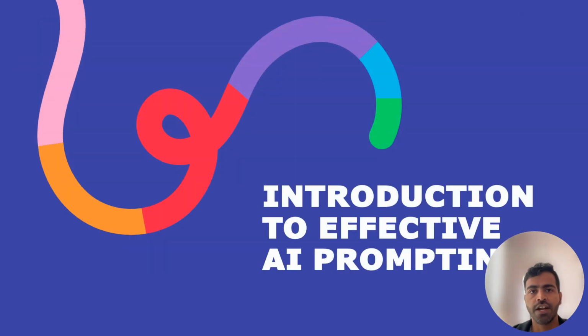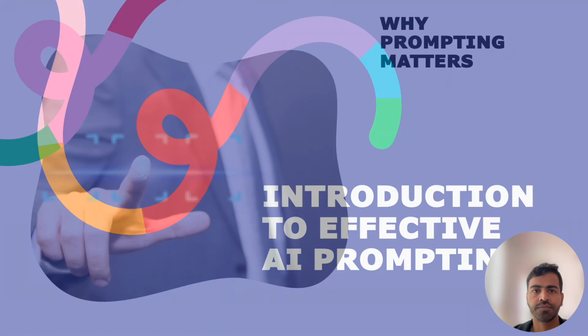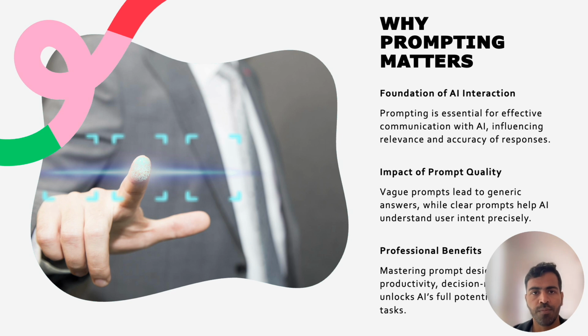AI does not understand intention, it understands input, and that is where prompting matters. Prompting simply means how you ask questions or give instructions to AI. The better you ask, the better the answer. Prompting is the foundation of effective interaction with AI systems. The quality of the prompt determines the relevance, accuracy, and usefulness of the AI response.